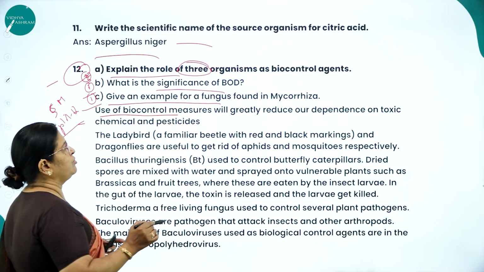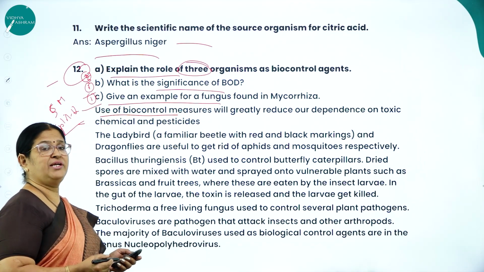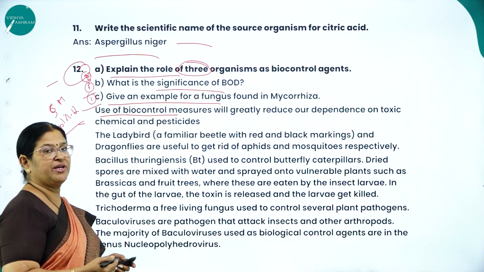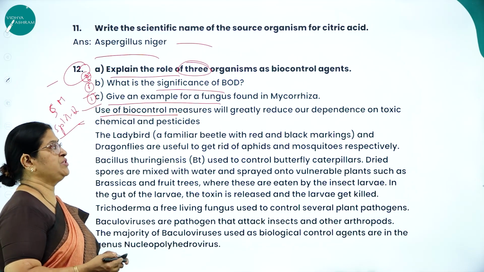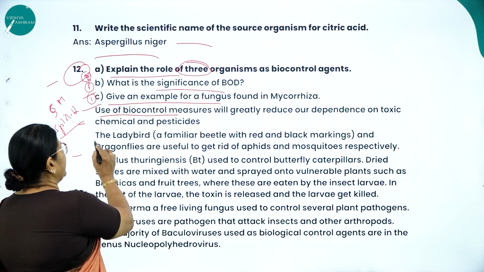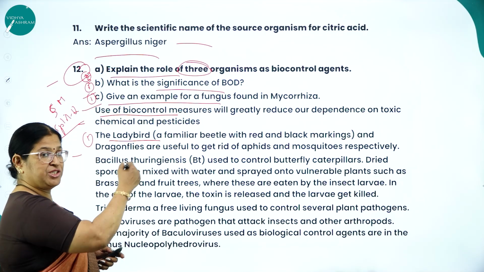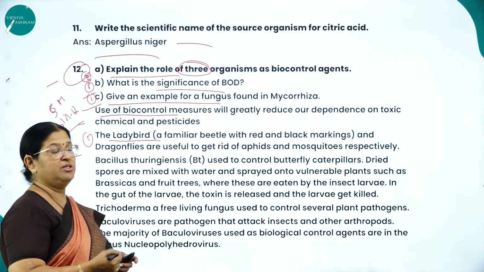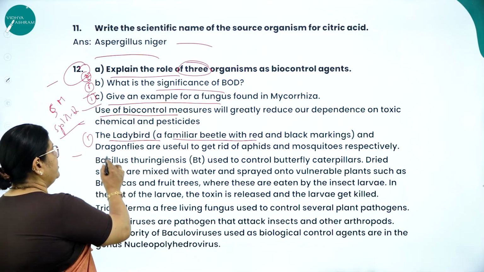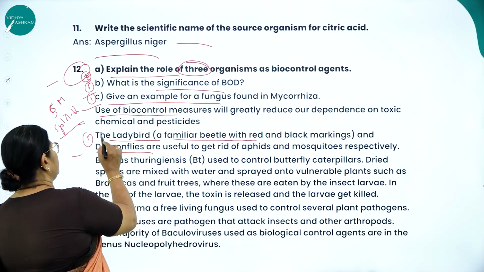So use of biocontrol measures will greatly reduce our dependence on toxic chemicals and pesticides. Obviously, instead of using toxic chemicals, pesticides and insecticides, we can use biocontrol agents, which will reduce our dependence on toxic chemicals as fertilizers. Example 1, the ladybird, a familiar beetle with red and black markings, which I showed you in the first picture of the session, and dragonflies are useful to get rid of aphids and mosquitoes respectively. So this is one example.